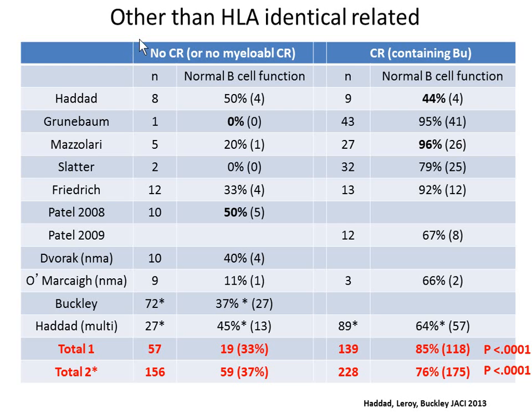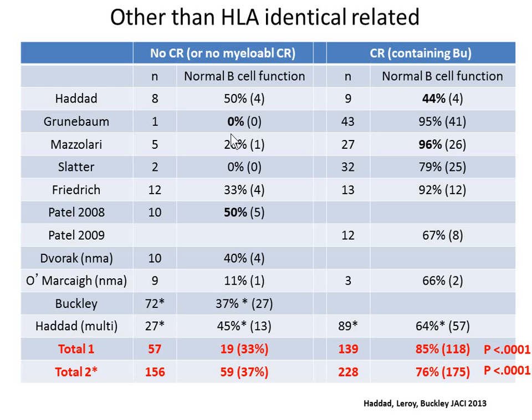First of all, we separated in all the papers the patients who were transplanted with an HLA identical donor, because in most cases there was no conditioning regimen there. And then we separated those who had no conditioning regimen from those who received a conditioning regimen. Something to mention is that we grouped together no conditioning regimen or just an immunosuppressive conditioning regimen, while here we put all those containing busulfan, meaning myeloablative conditioning regimen.